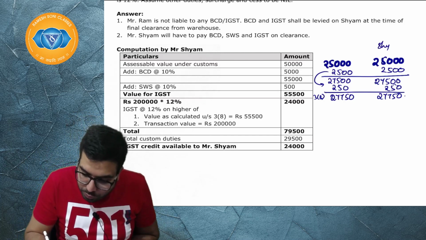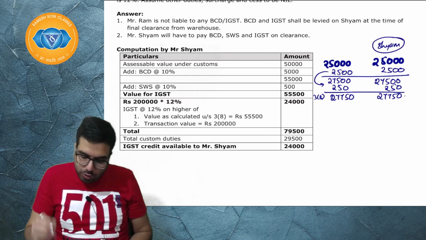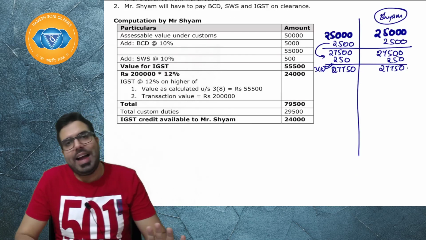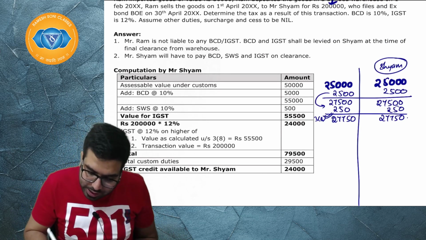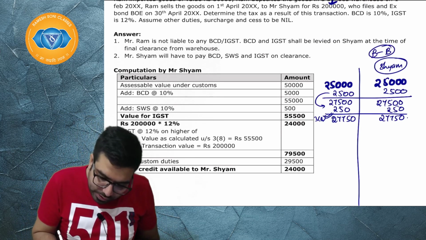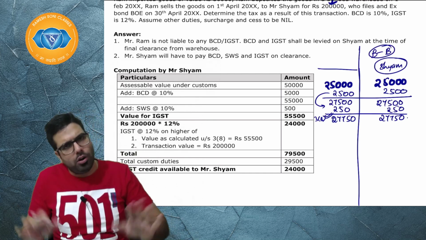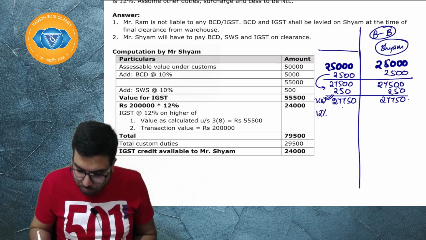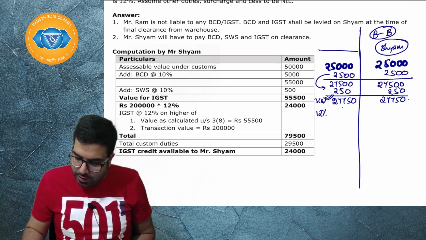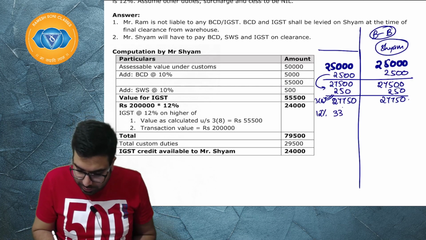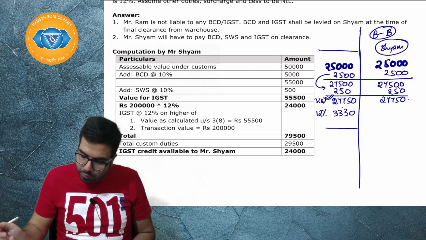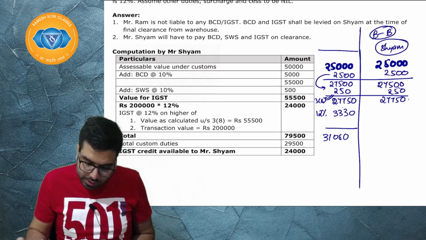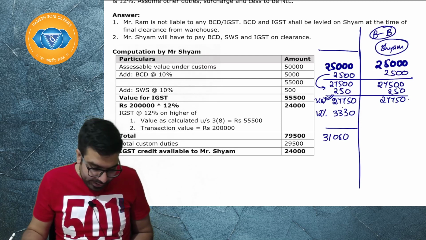Now, these are the half goods which are sold to Shyam for 2 lakh rupees. So let's do for this. For this, we will go ahead and apply IGST directly, because these are the bond to bond transfer goods. These are the goods which were directly cleared by me only. I did not sell them to Shyam. So for these goods, IGST directly will be levied at the rate of 12%, 27,750 into 12%, 3,330. Sir, the total amount will come to 27,750 plus 3,330, 31,080.